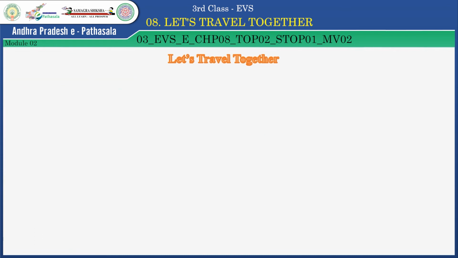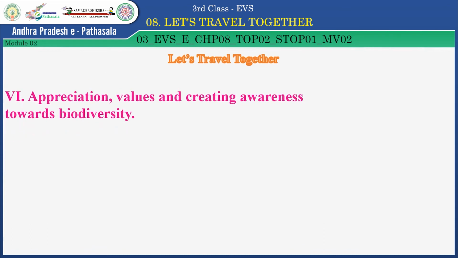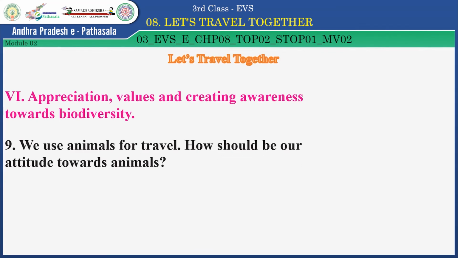Children, now let us see this. Appreciation, values, and creating awareness towards biodiversity. Children, look at this question. We use animals for travel. How should be our attitude towards animals? Tell children.